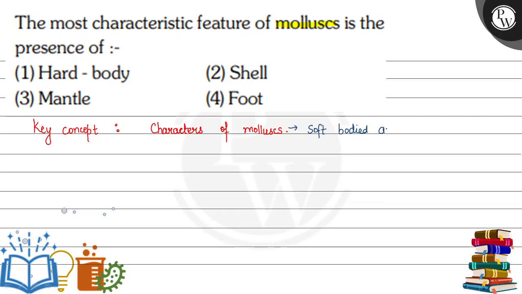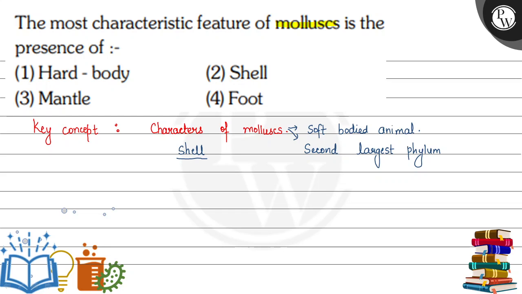And mollusca is the second largest phylum of the animal kingdom. The first, the largest phylum, is phylum Arthropoda, and after phylum Arthropoda, the second largest phylum is phylum Mollusca. Now what are the features of mollusks? First, they have a very soft body and the body is generally covered with a shell, which is made of